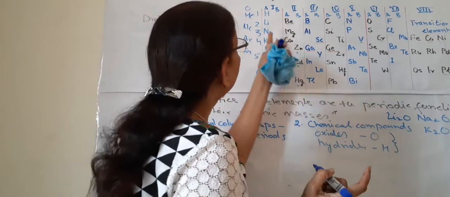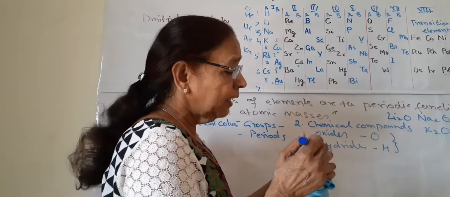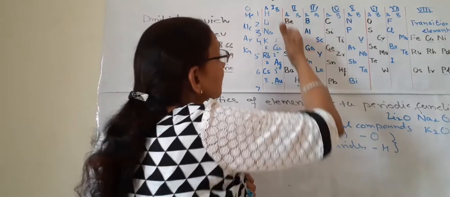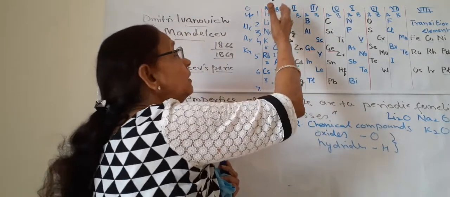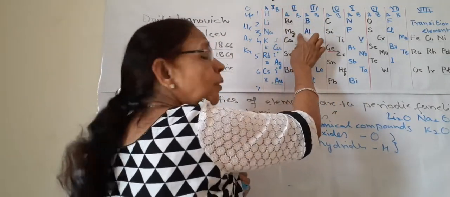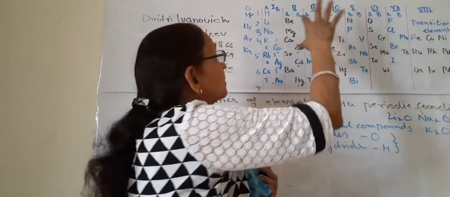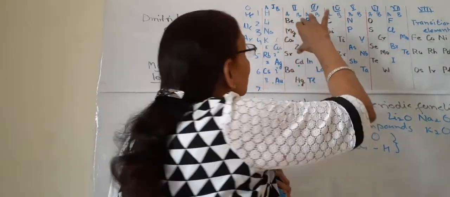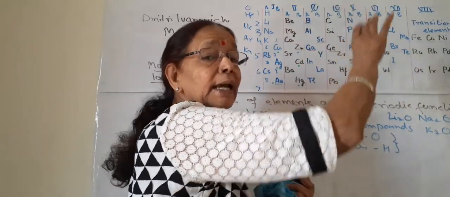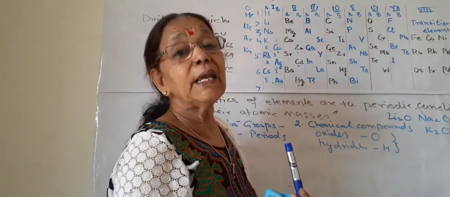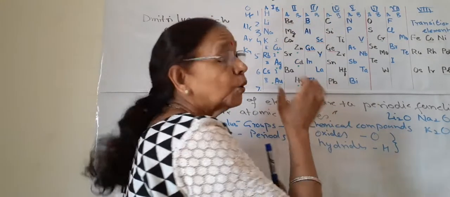Likewise, the hydrides LiH, NaH, KH. So they are under one subgroup. But MgO is an oxide, CaO, BeO. These are the oxides of these elements. So they have the same oxides and same hydroxides, and they are grouped under the same subgroup of a group.